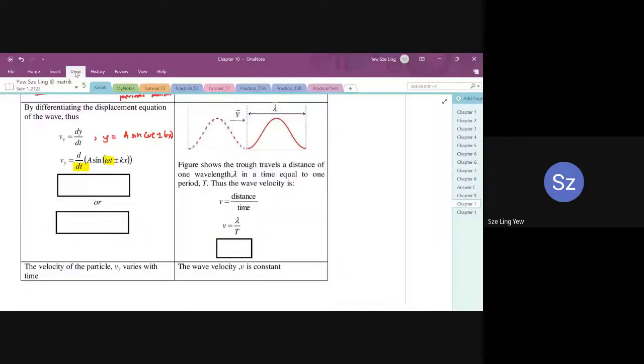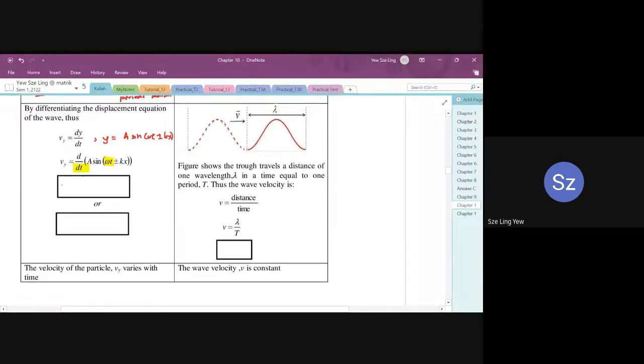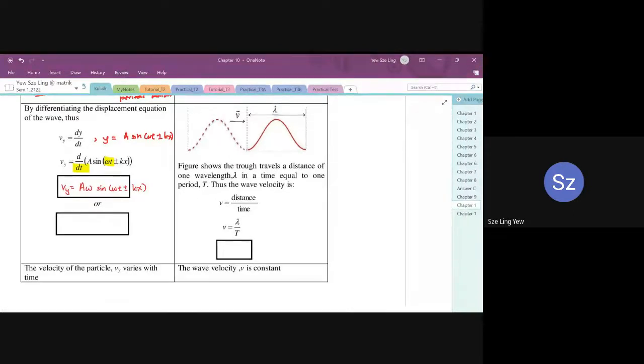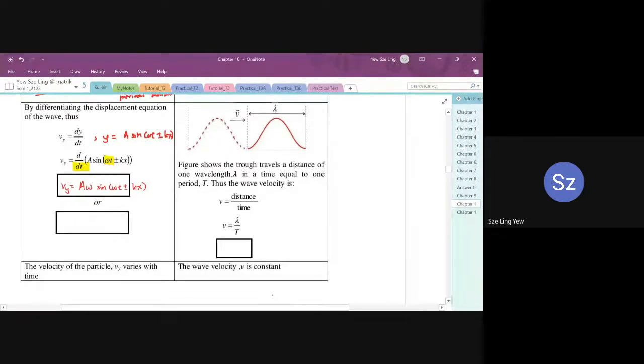Okay, now actually it's correct already. I'm just going to rewrite it with a smaller, thinner pen so that you can see clearly. So a omega sine omega t plus minus kx. Okay, so that is the equation for the particle's vibrational velocity.